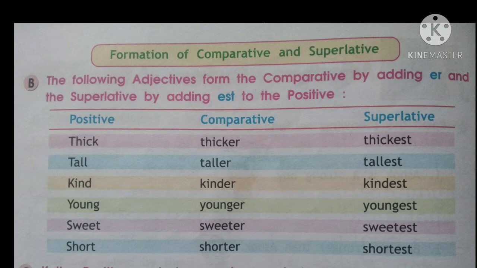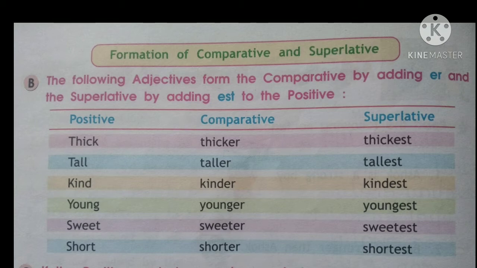The next one is tall. Simply add er, it will become taller, which is comparative, and add est to tall, so it will become tallest, which is the superlative. Kind, kinder, kindest. Young, younger, youngest. Sweet, sweeter, sweetest. Short, shorter, shortest.